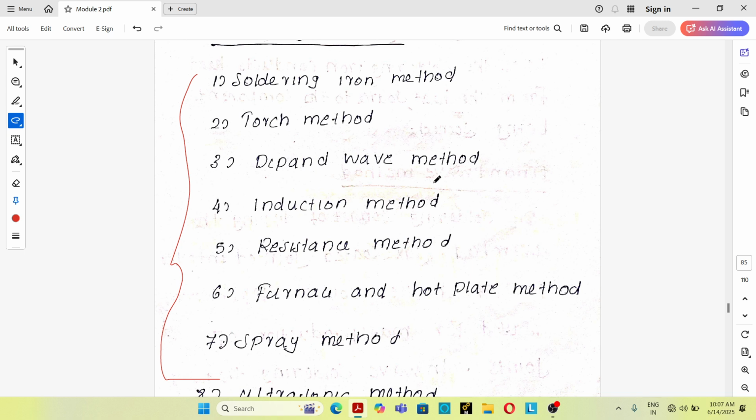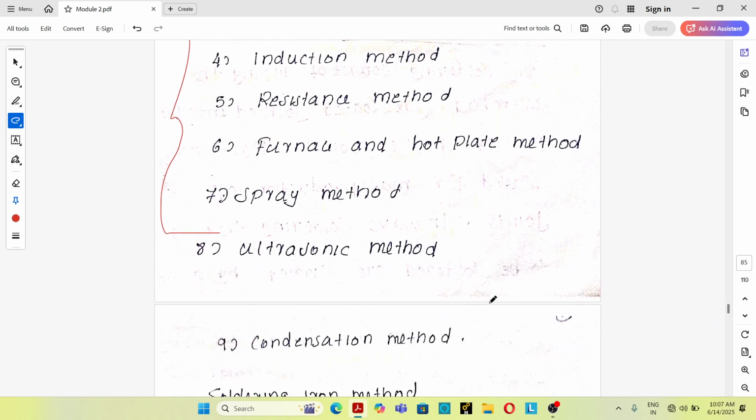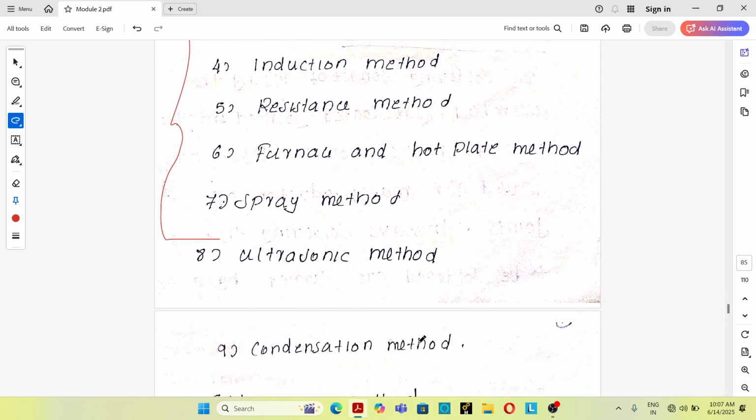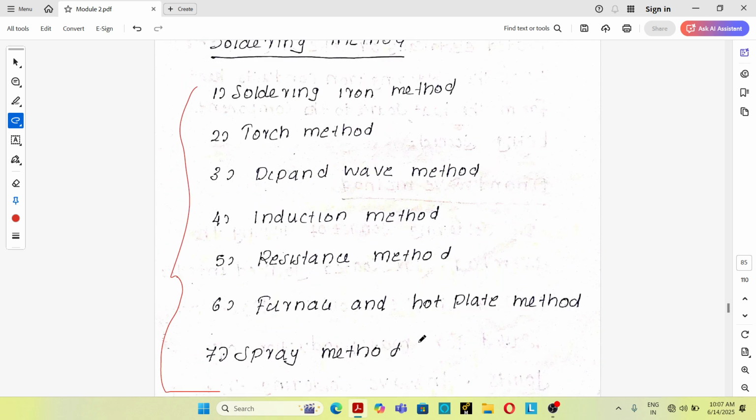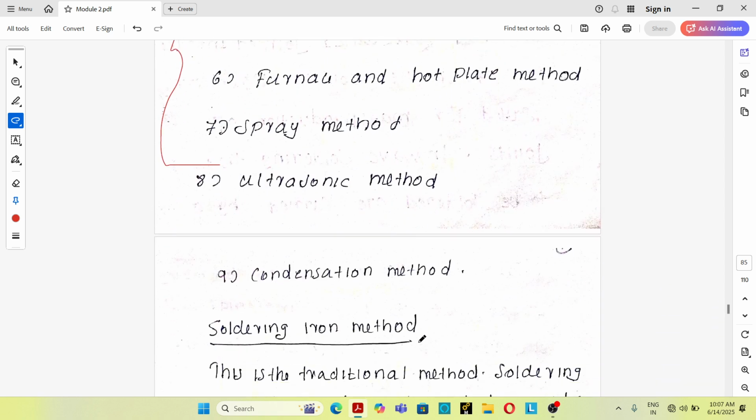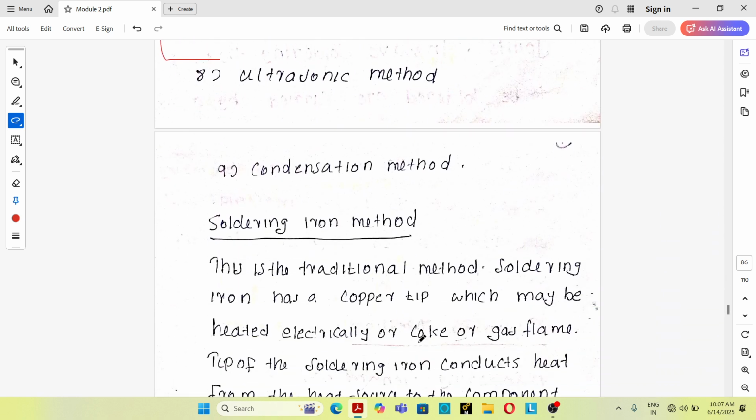Third one, dip and wave method. Fourth one, induction method. Fifth one, resistance method. Sixth one, furnace and hot plate method. Seventh one, spray method. Eighth one, ultrasonic method. Ninth one, condensation method. So these are the different methods of soldering. We can discuss only the important soldering methods, not the entire list.